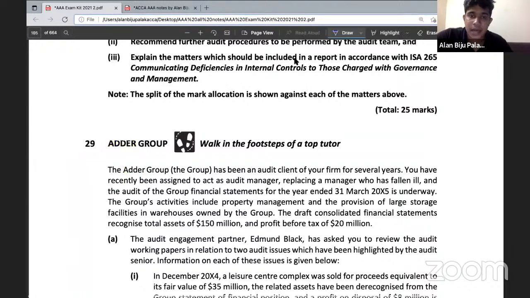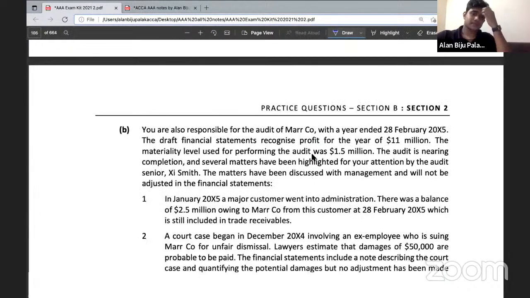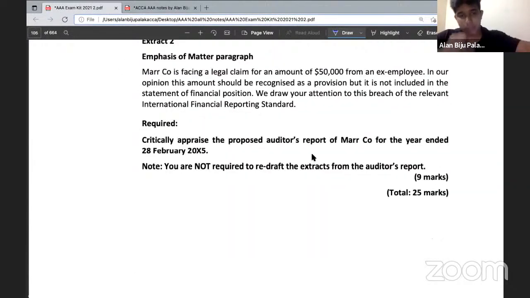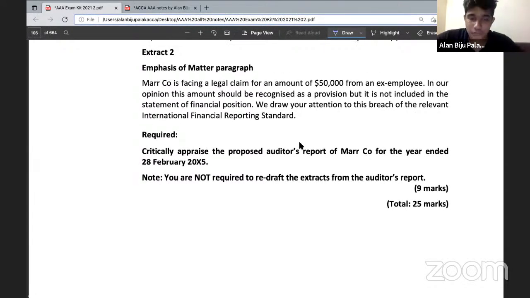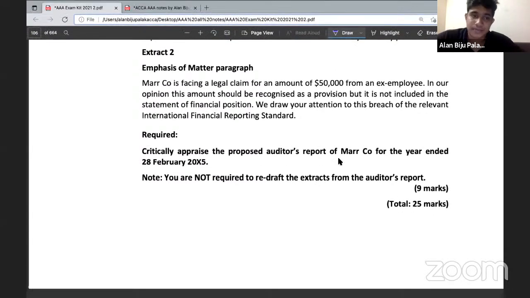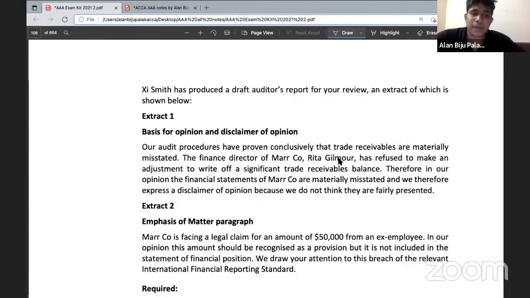Yeah, in the auditor's report question, take part B. Critically appraise the proposed auditor's report of Mar and Company for the year ended 28th February 2015. That's the question. So you're going to critically appraise the auditor's report.